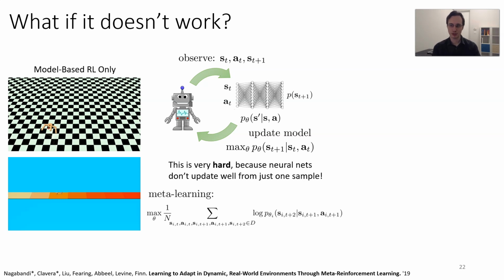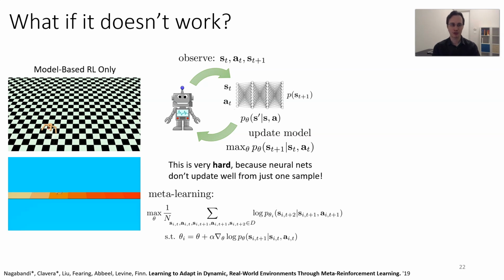So the idea in meta-learning is that instead of training the model to be good on our data, we'll train it to improve from our data. So in particular, we can sample maybe 2 time steps, and we can train our model so that it does well on the second time step after being updated on the first. So notice that our objective now is to maximize the log probability under theta prime, where theta prime is obtained by taking a gradient step on theta using the first time step. Now in reality, we wouldn't do this with just 2 time steps. We would actually train on k time steps and then try to do well on the next k.